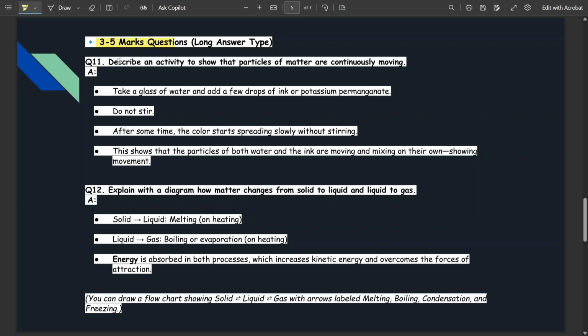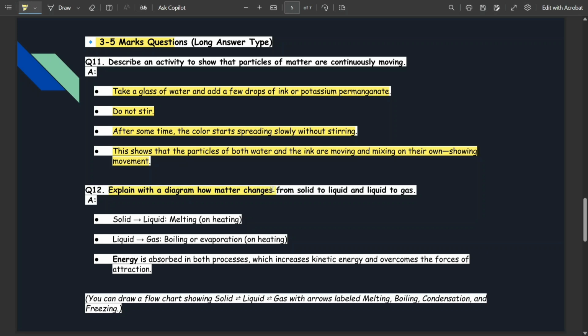So our 3 to 5 mark questions. So describe an activity to show that particles of matter are continuously moving. So take a glass of water and add a few drops of ink or potassium permanganate. So do not stir, मतलब ऐसे छोड़ देंगे आप. फिर after some time the color starts spreading slowly without stirring. This shows that the particles of both water and ink are moving and mixing on their own. So इससे हमें दिखेगा कि हमारे जो particles हैं खुद ही मिक्स हो रहे हैं.